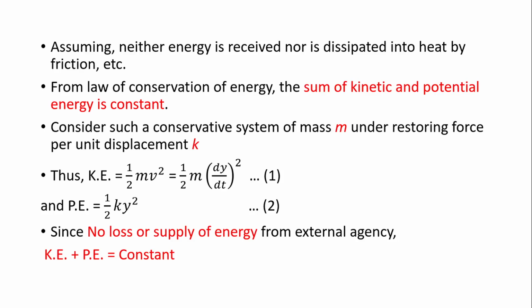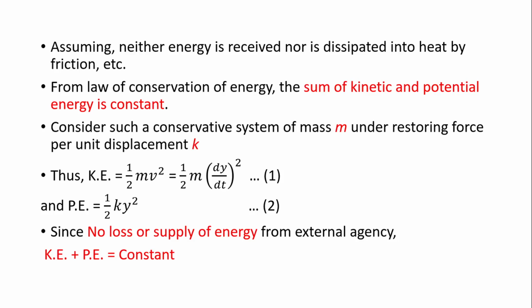If y is displacement, the velocity will be dy by dt, the rate of change of displacement. So kinetic energy is equal to half m into dy by dt whole square. Let us call it equation 1. And potential energy is simply equal to half k y square. Let us call it equation 2.